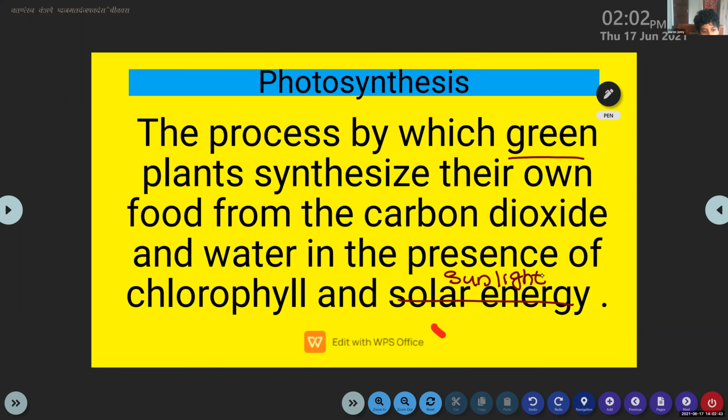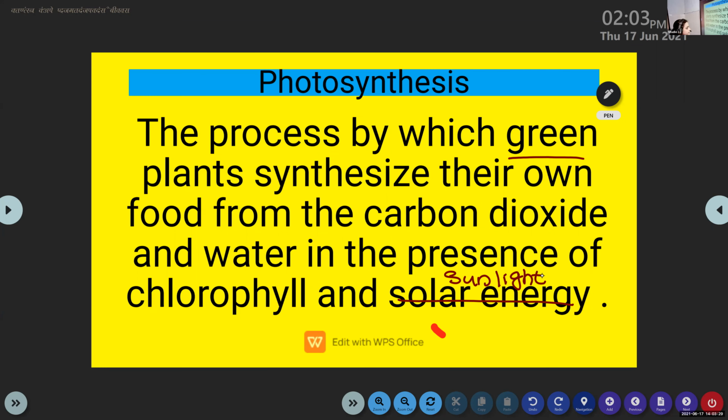Ma'am, is it only for green color plants? Yes, it is only for green color plants. Otherwise, we can think that the carbohydrates and other proteins are present in our body. But why are we not preparing the food by ourselves? Why are we depending upon the plants? Because all these things are present in our body also. We can take the carbon dioxide from the atmosphere because we have a nose. Similarly, the carbohydrates are present in our body. And similarly, we can get the water and sunlight from outside. But why are we not preparing the food by ourselves? We are dependent on the plants. Why?